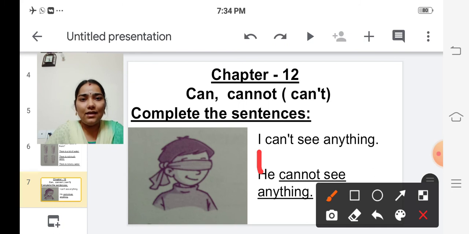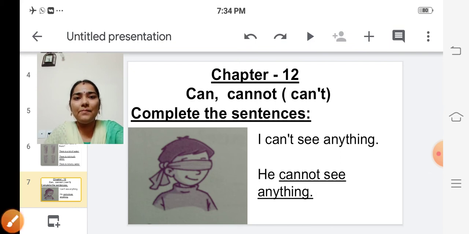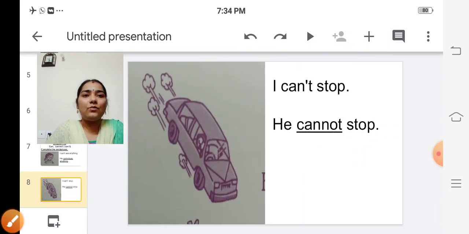Okay, children, what the boy says: I can't see anything. Then what will we say about him? He cannot see anything, isn't it? This I becomes he. He cannot see anything. Okay, children, is it clear? Shall we move on to the next one? Yes.